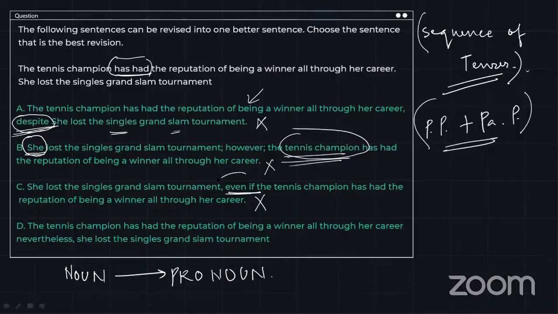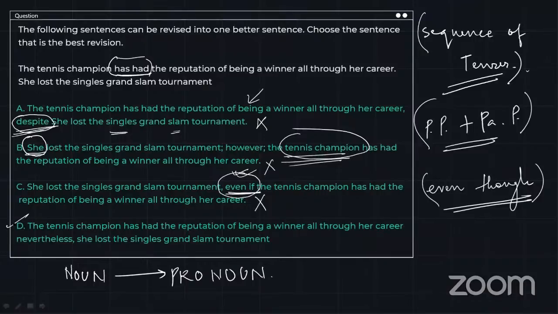Even if is a wrong word. Had it been even though, we would have said that the answer is correct or that the sentence is correct. But because it uses even if, this is completely incorrect.